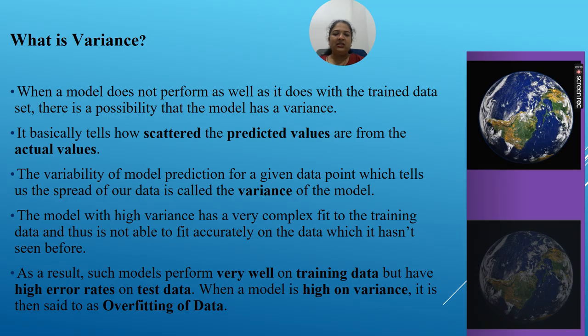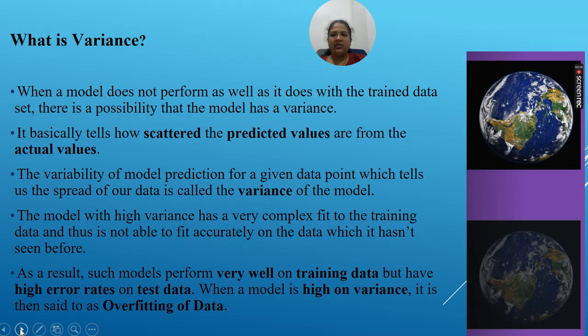So when a model is high on variance, it is said to overfit the data. It means the data is complex, and that's why while learning it is getting all the data, but while testing it starts showing errors. This situation is called overfitting of the data. So the data has been overfitted in the model.